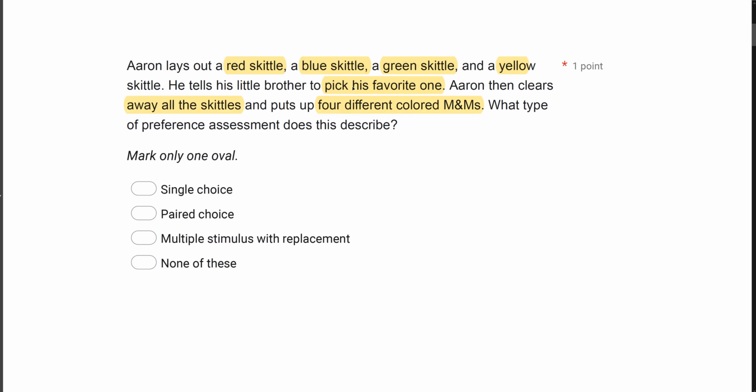Because let's say the little brother's favorite Skittle was red. And in multiple stimulus with replacement, Aaron would keep the red Skittle and replace the blue, green, and yellow. Instead, Aaron's brother, let's say he picks his favorite one, red. Aaron clears away all the Skittles and puts up 4 brand new stimuli. So what type of preference assessment does this describe? Well, none of these, based on the definition of each one of these preference assessments.